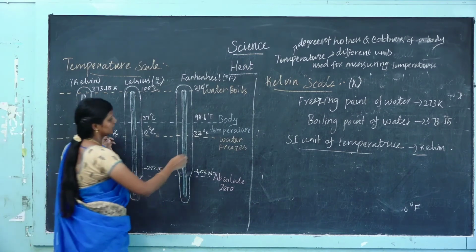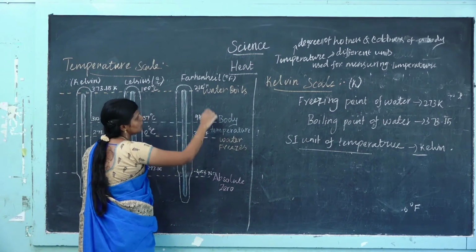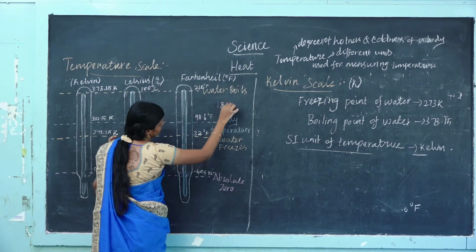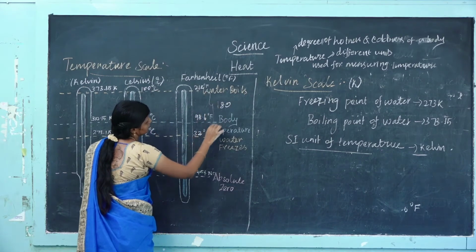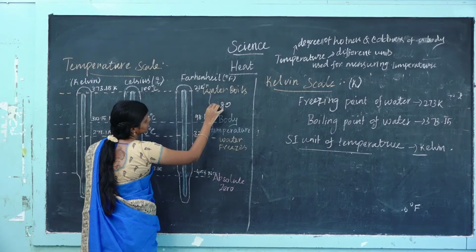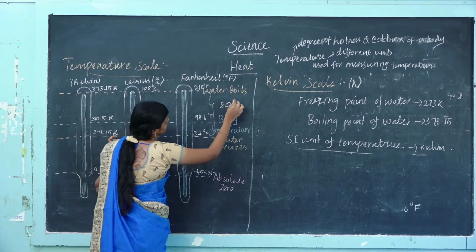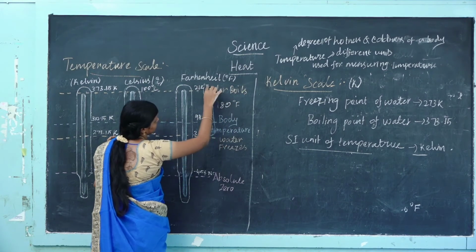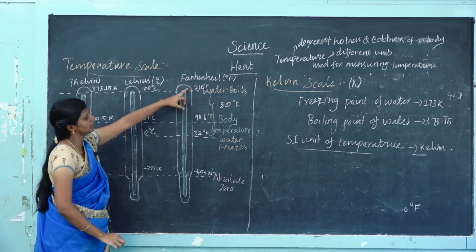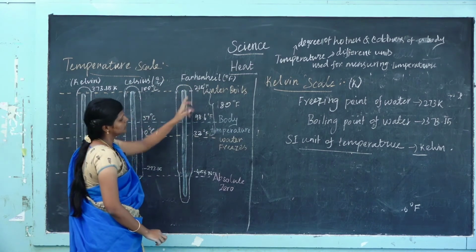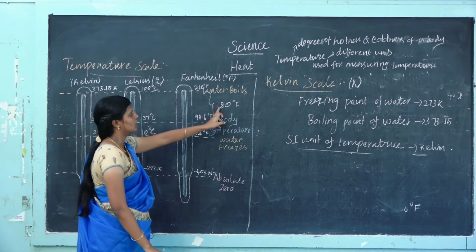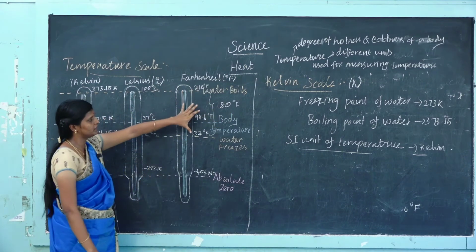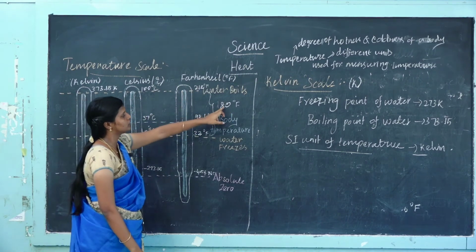The difference between these two markings is 180. 212 minus 32 is 180 degrees Fahrenheit. So the difference between the two markings is 180.